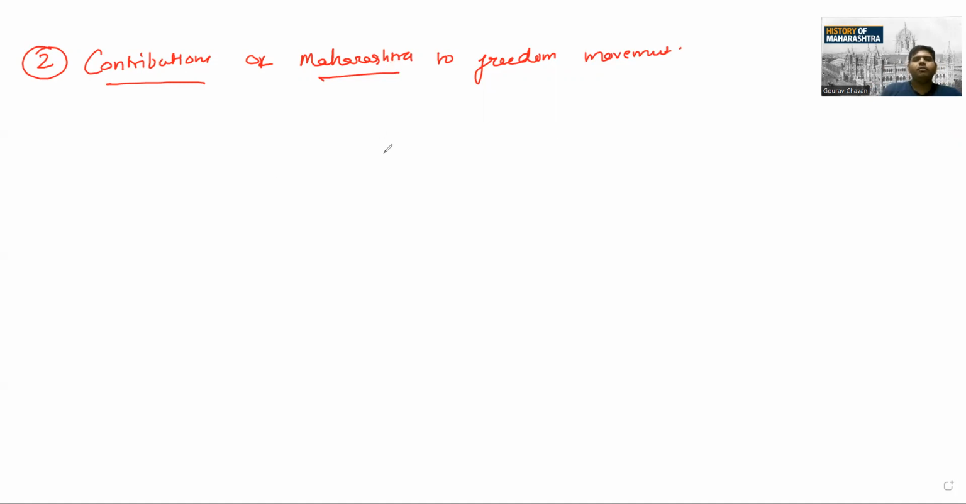So these contributions can be studied in three domains. Which are those three domains? The first part runs from 1818 to 1885. The second part, subsection B, would be running from 1885, roughly to 1920. The third phase runs from 1920 to 1947.